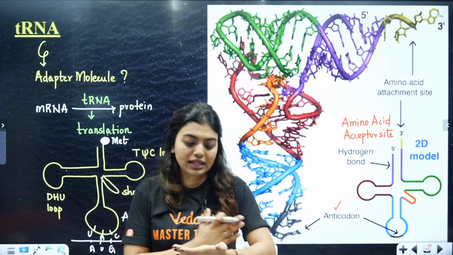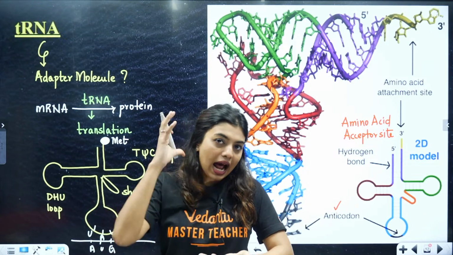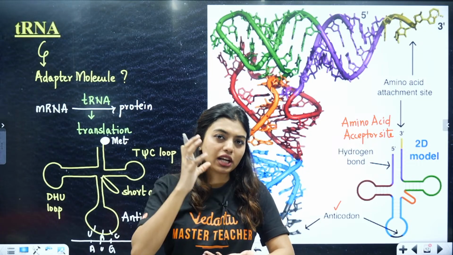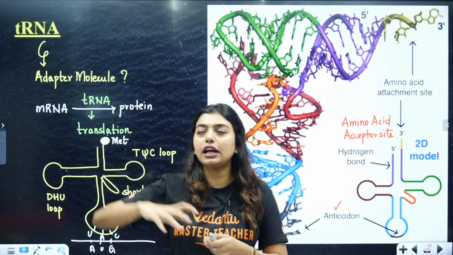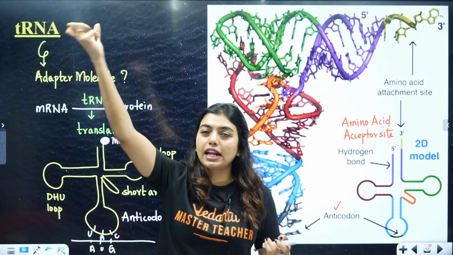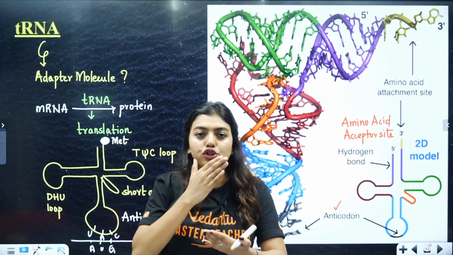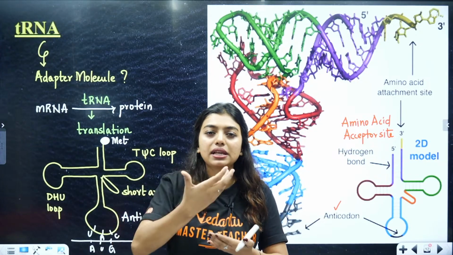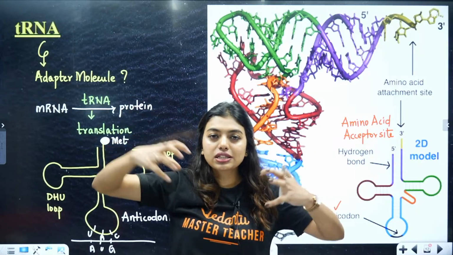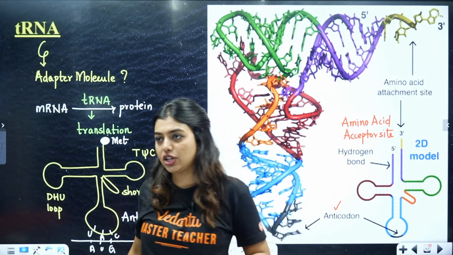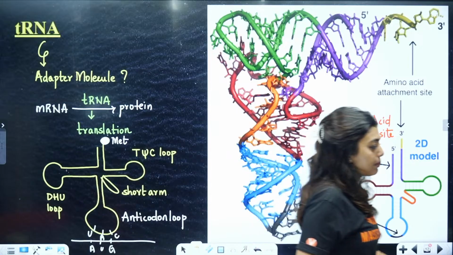Same way, down, let's say AUG is there. Anticodon loop will be like, wait, it is UAC. Immediately the amino acid acceptor site will be like, okay, I need to start the process and I need to add methionine. Next codon, UUU, automatically it will be replaced by AAA. Automatically here it will be like, okay, phenylalanine. So this will entirely form the polypeptide chain. Is this clear to all of you? Please let me know in the chat.